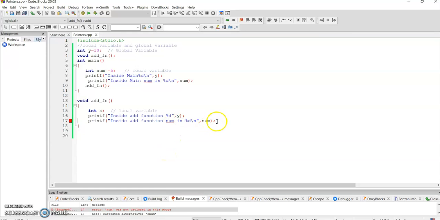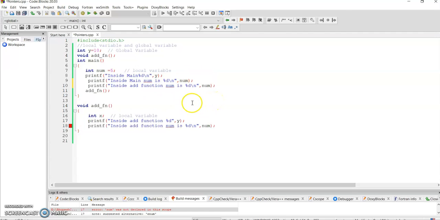See, num was not declared, so that's the error coming. Okay, so I get an error because num has not been declared, but here I did not get any kind of error. I executed it and y was given because y is global. Now here I write num, and it is not giving it because num is not declared.